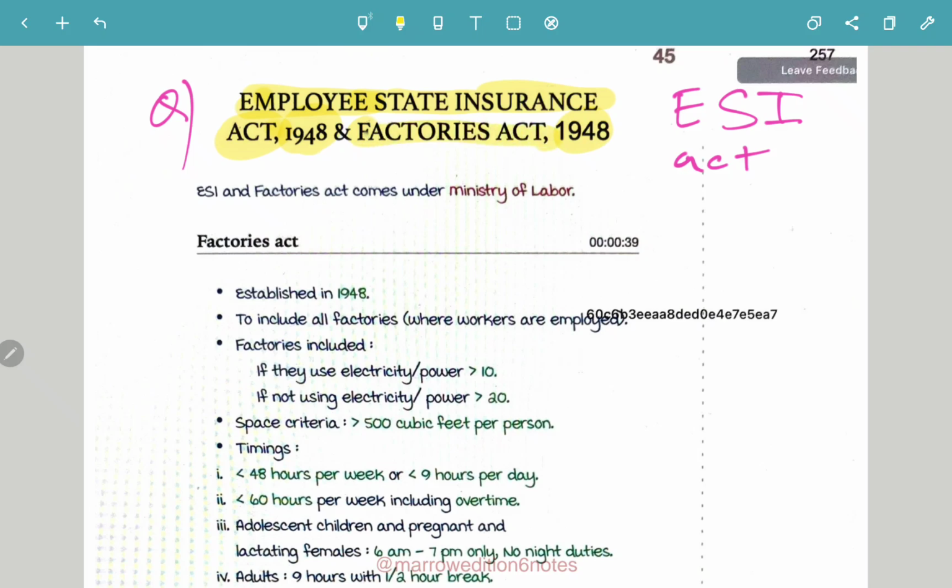We will also be covering another act, the Factories Act 1948. So both the ESI Act as well as the Factories Act were given in the year 1948.